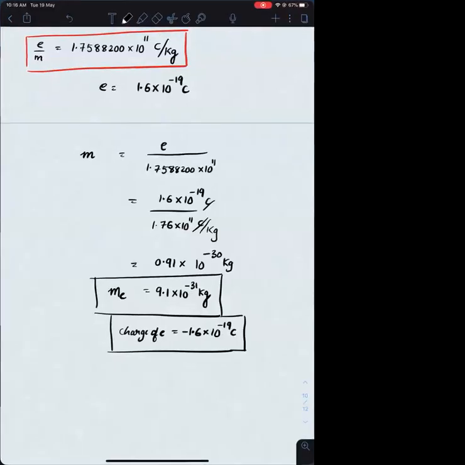You need to remember these two values. The mass of the electron is 9.1 into 10 raised to minus 31 kg, and the charge of electron is minus 1.6 into 10 raised to minus 19 coulomb. What is the charge of proton then? It will be plus 1.6 into 10 raised to minus 19 coulomb.